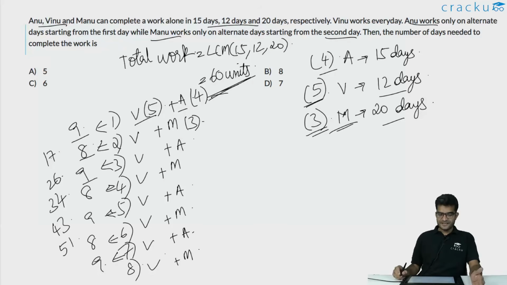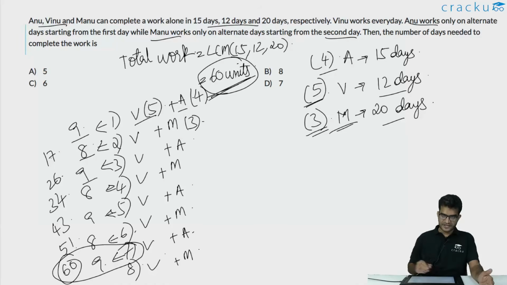And after the 7th day, 51 plus 9, that is 60 units of work is done, which is the total amount of work that needs to be done. So the total number of days it takes to finish the job in this particular work order is 7 days.